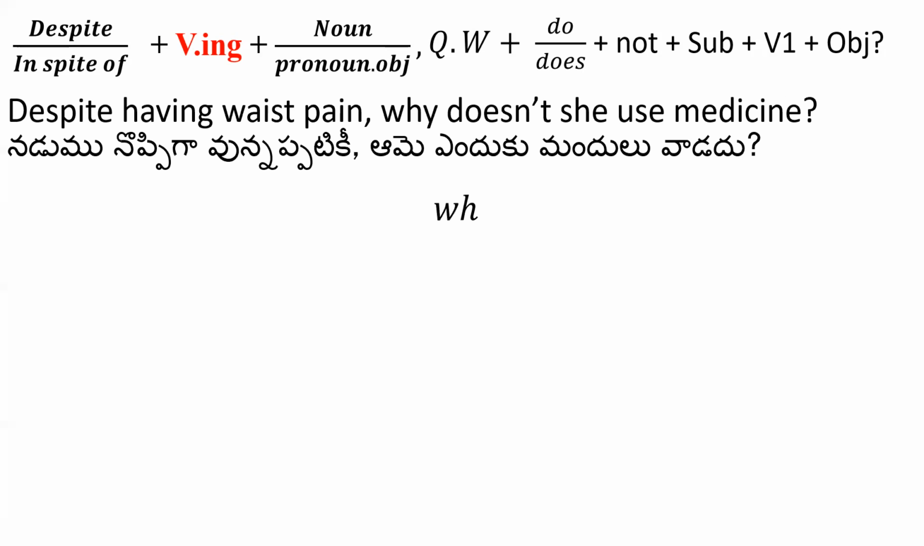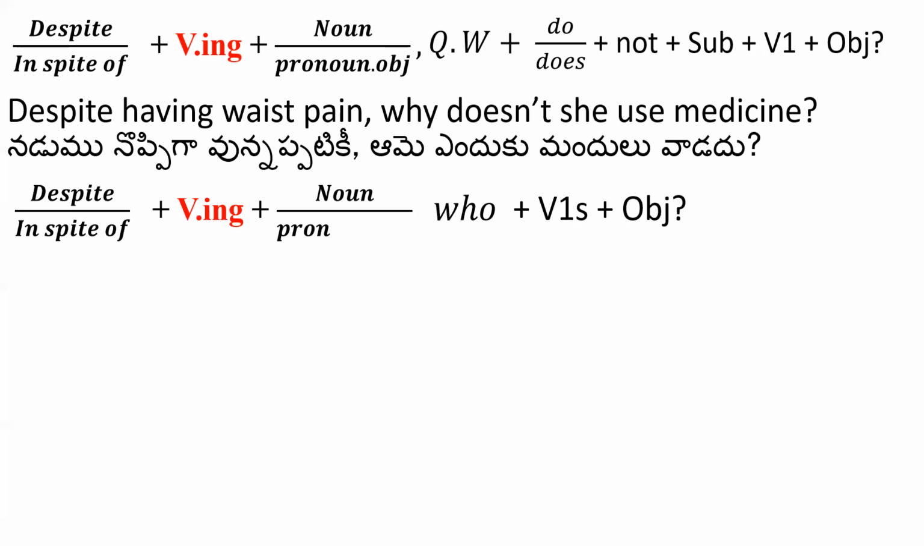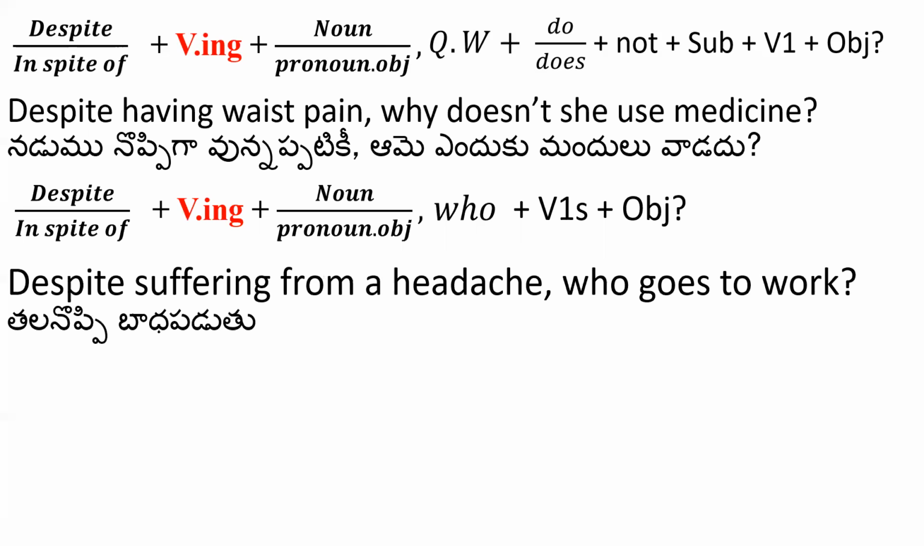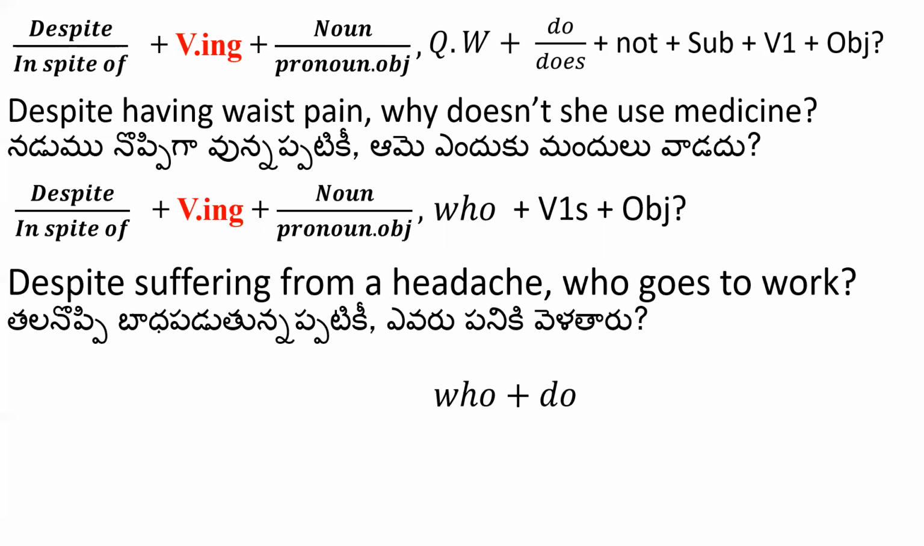Okay, see the structure: who plus verb first form with the s form plus object. For that we have to add despite or in spite of plus verb plus ing form plus object, noun or pronoun under object case, comma. Let's see the example: despite suffering from a headache, who goes to work?